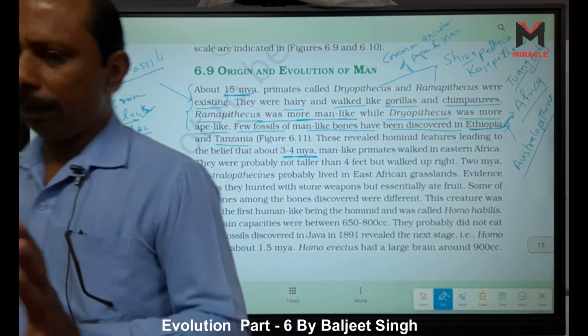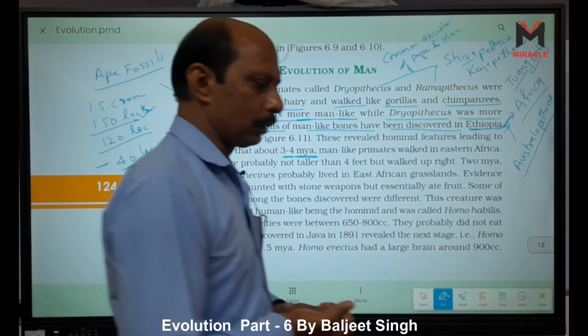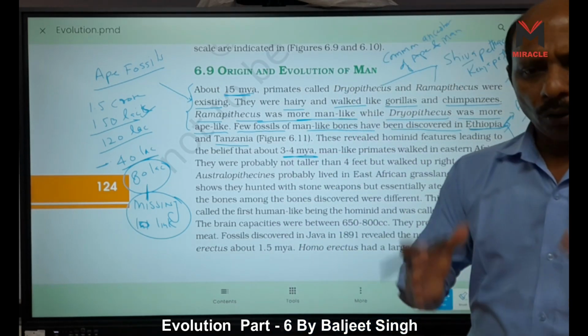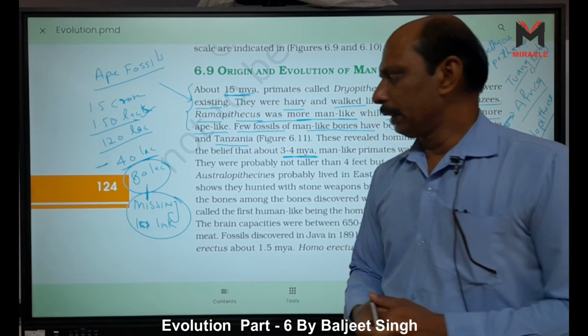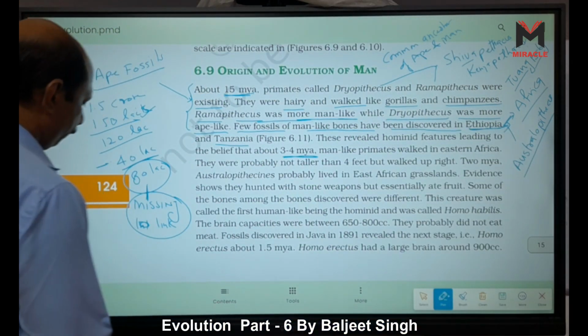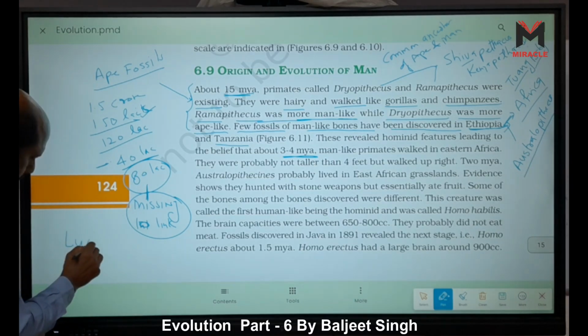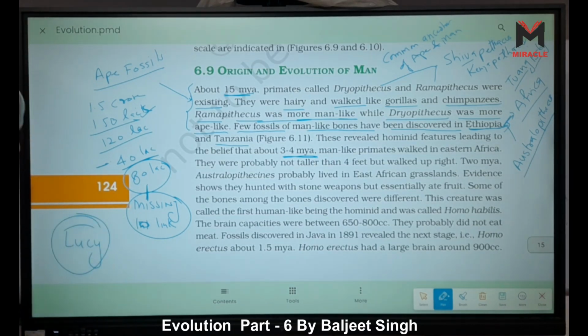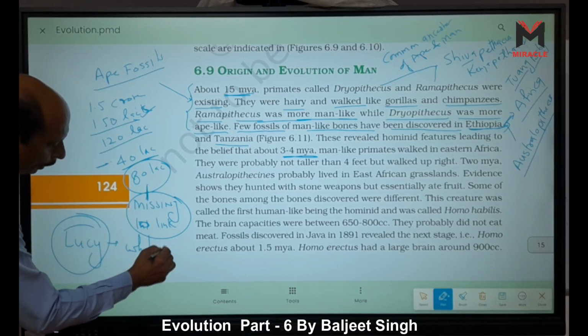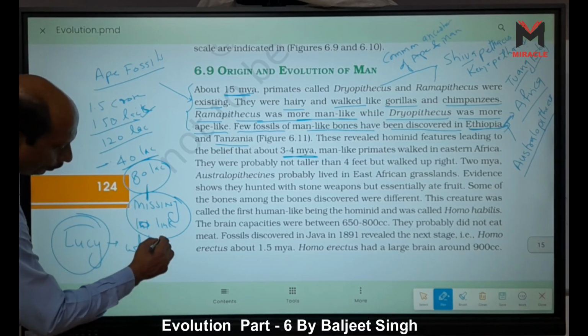One full skeleton is present. We have found it here in Africa also, right? That is a whole lady skeleton, and this name is Lucy. Lucy, the whole skeleton of a lady.